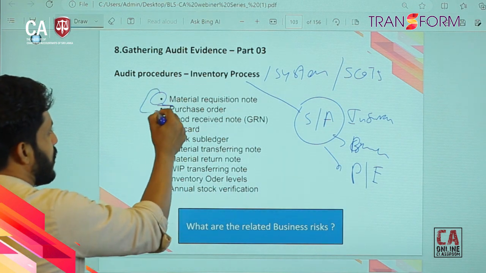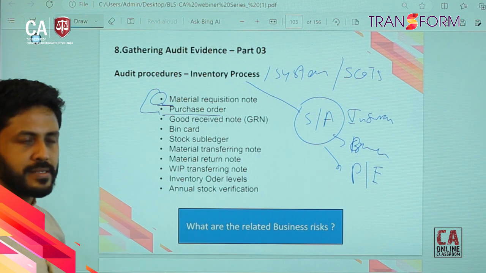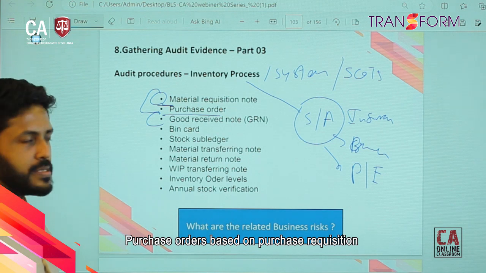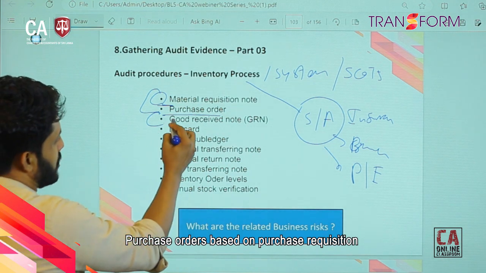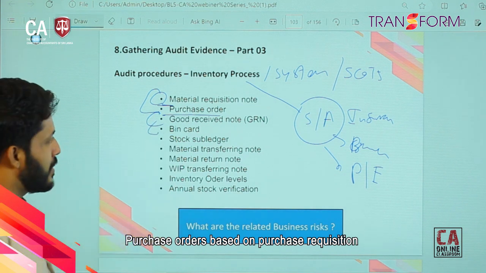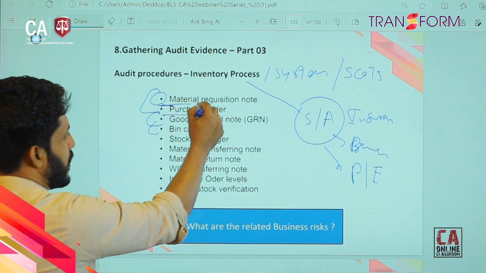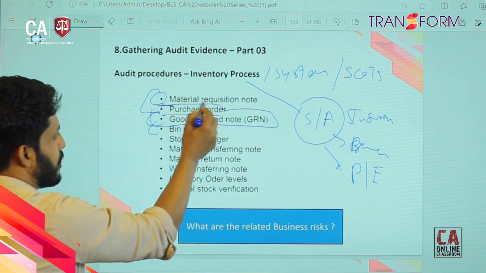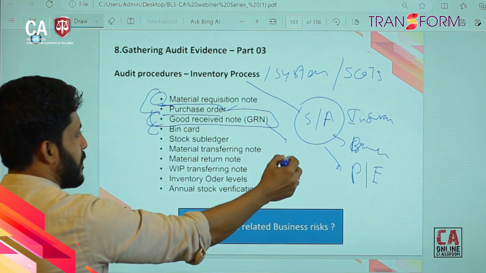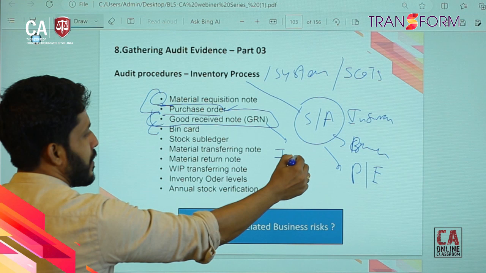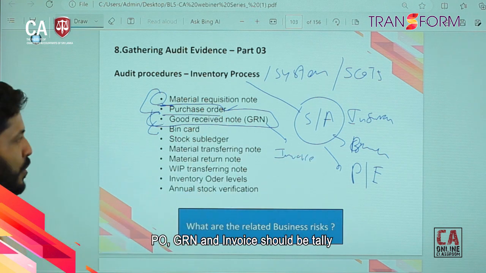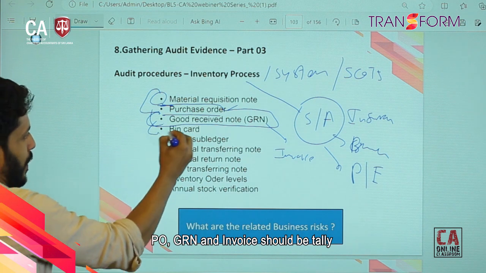Based on that, we do a purchase order, and according to that we receive goods, and then we update the bin card. If we are doing three-way matching, we have to cross check the purchase order and GRN with the invoice. We have not mentioned the invoice here, but the invoice is also a source document. According to the goods received note, we update the bin card.